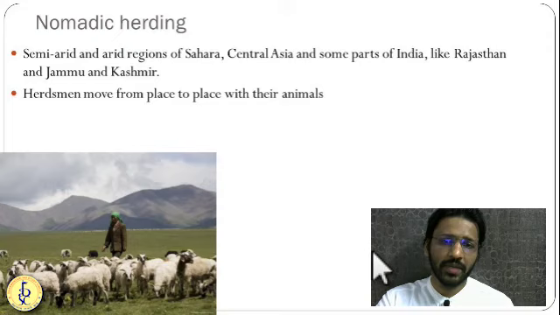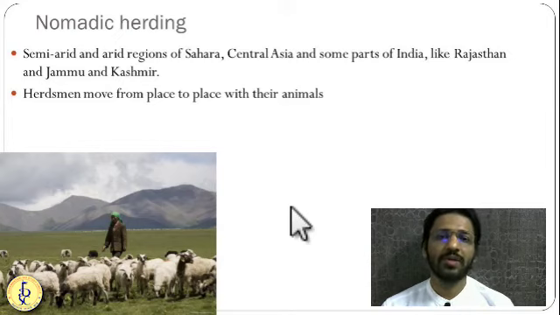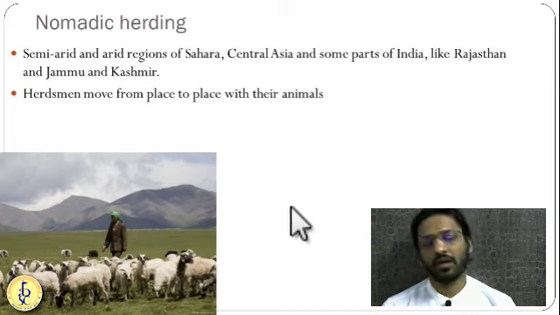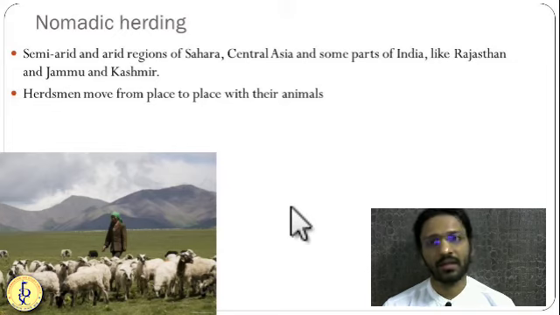Next, primitive subsistence farming includes nomadic herding. As you guys know, there are certain tribes or we can say sub-tribes. They are not completely tribes, so they are called nomadic tribes. They are sub-tribes because sometimes you will find them in the city, sometimes in the villages, sometimes on the green meadows, sometimes on top of the mountain. Depending upon the season and availability of food for their livestock like sheep and goats, they will move from one area to another.